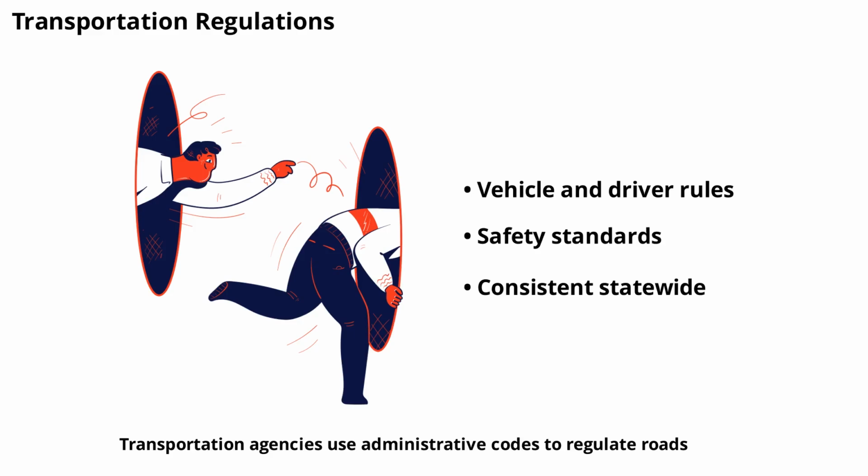Transportation agencies use administrative codes to regulate roads, vehicles, and drivers. These rules cover vehicle inspections, driver licensing, and road safety standards. By following the code, drivers and businesses can ensure they meet all legal requirements. The code also helps keep roads safe for everyone by setting consistent standards across the state.